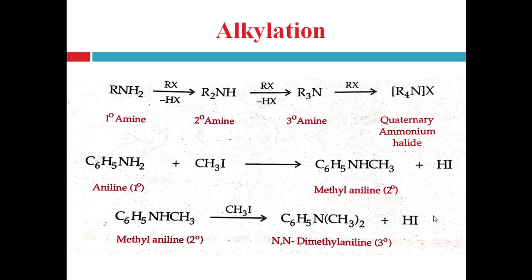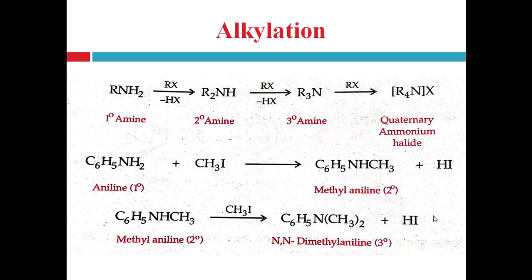That means a primary amine reacts with the alkyl halide and forms the corresponding secondary amine. A secondary amine reacts with another molecule of the alkyl halide and forms the corresponding tertiary amine, and a tertiary amine reacts with alkyl halide and forms the corresponding quaternary ammonium halide.